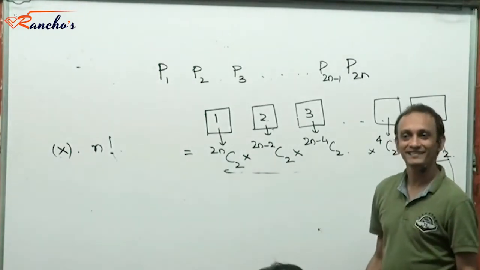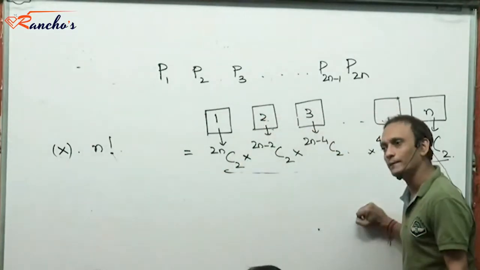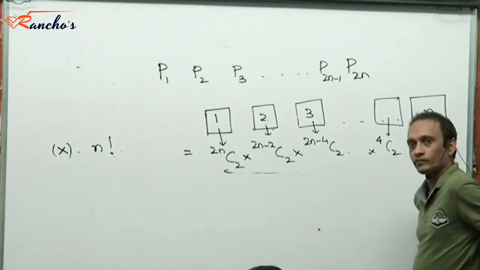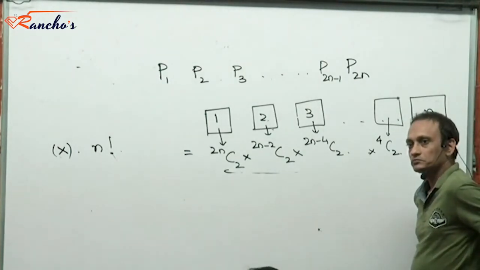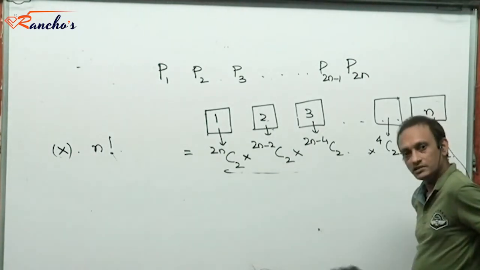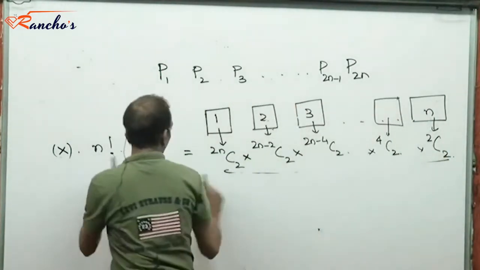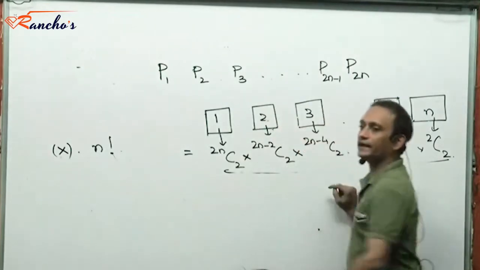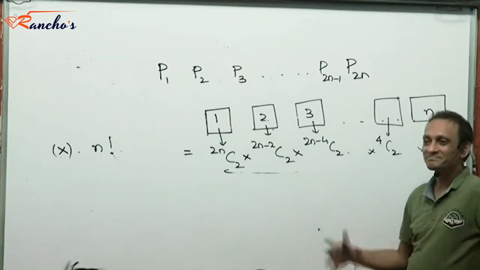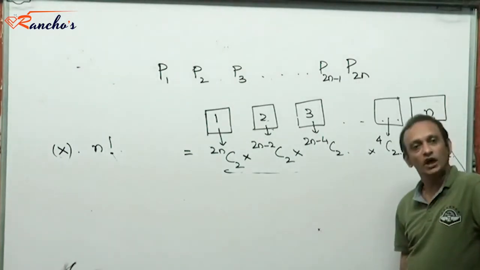Right? Are you lost? So x would be what? This divided by n factorial? Clear? Makes sense to you? So the required would be this divided by n factorial. Got it?